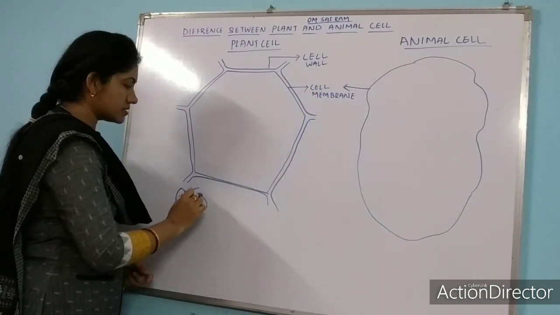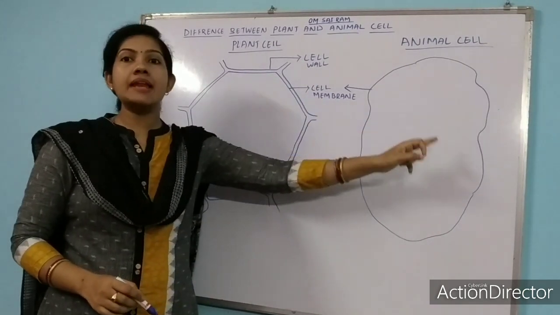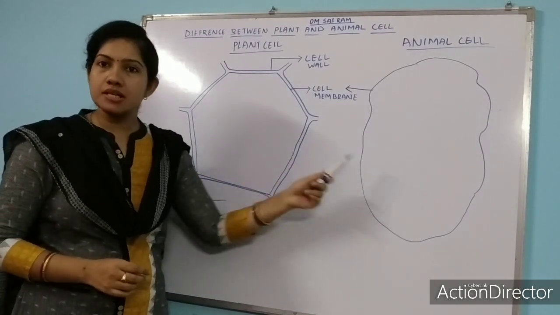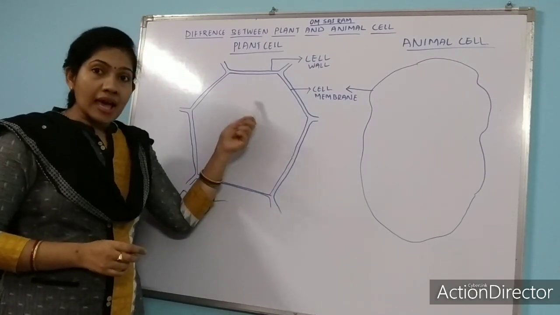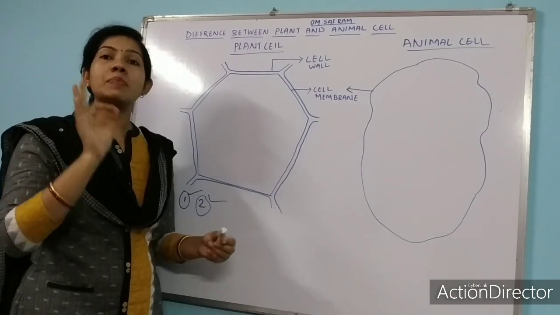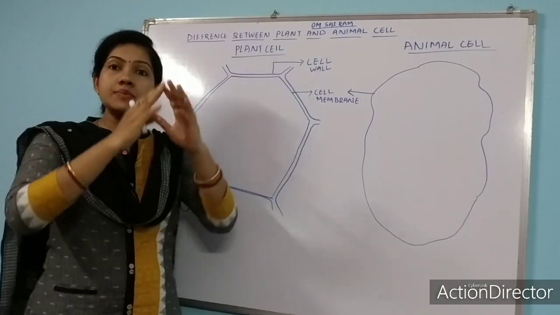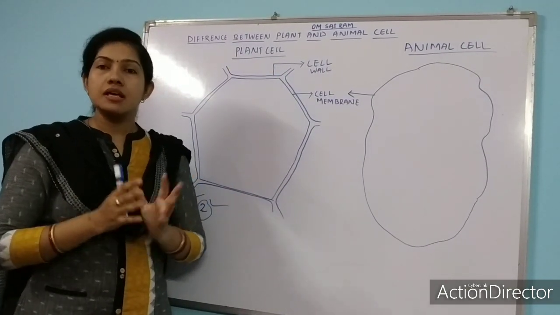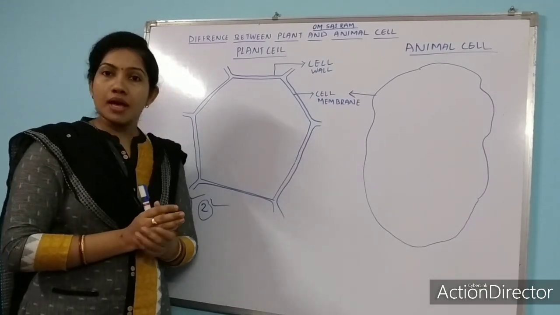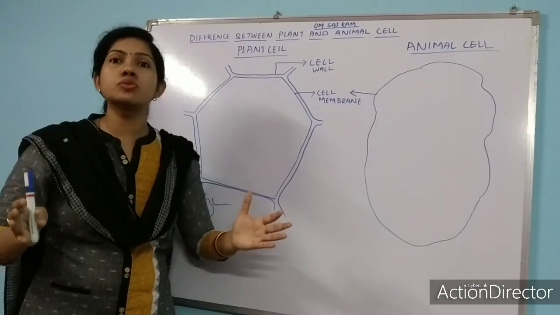Note down the second difference. Plant cell has a cell wall, but animal cells do not have a cell wall. This is the second difference between plant cell and animal cell. As plant cell has a cell wall, that's why the shape of plant cell is distinct. So what is the work of cell wall? Cell wall gives a shape to the plant cell. Cell wall is generally tough and rigid in nature. That's why it provides rigidity to the cell. It provides protection to the cell.